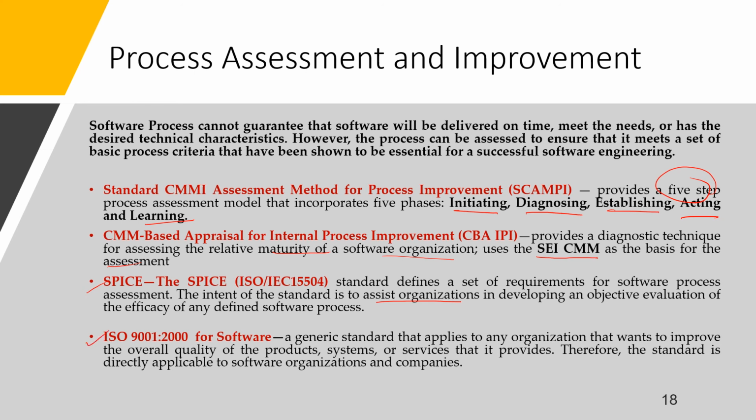Next is ISO 9001:2000 for software, a generic standard that applies to any organization that wants to improve the overall quality of the products, systems, or services that it provides. Therefore, the standard is applicable to software organizations and companies.